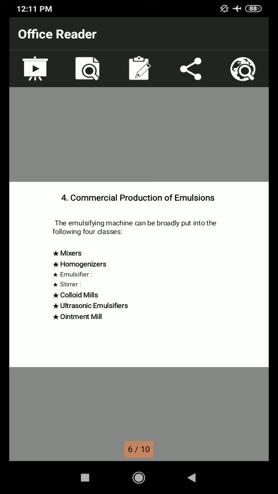In commercial production of emulsion, the equipment has to carry out two functions: to break the dispersible phase into the form of globules and to disperse them throughout the system. The emulsifying machines can be broadly put into the following four classes. First is mixers, second is homogenizers, third is colloid mills, and fourth is ultrasonic emulsifiers and ointment mill.